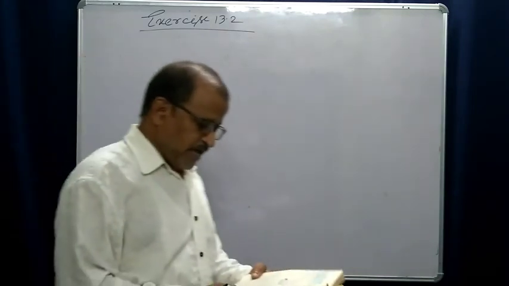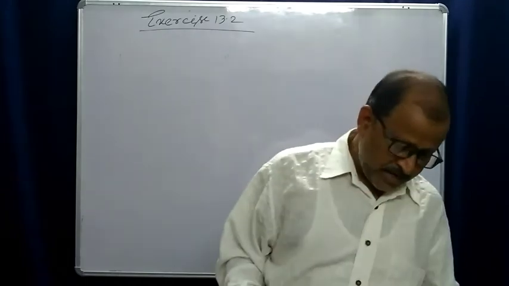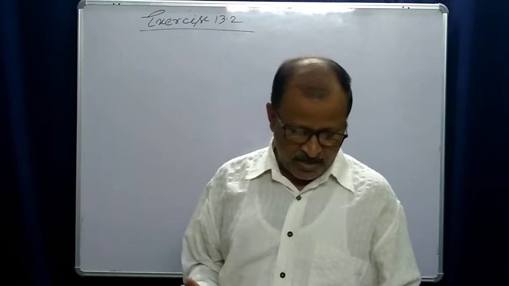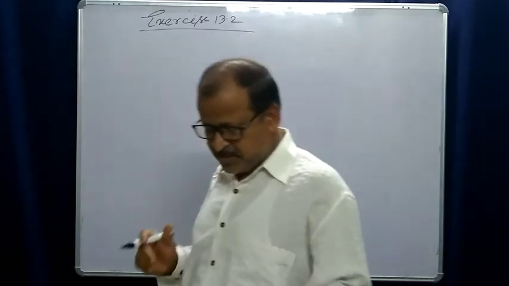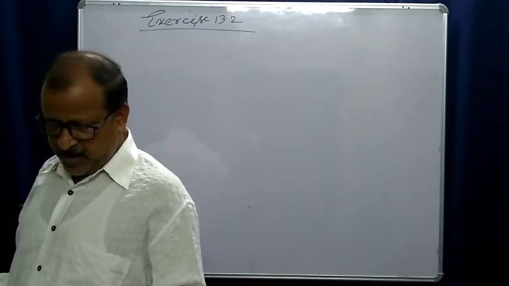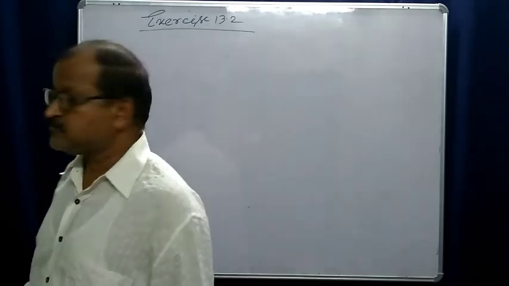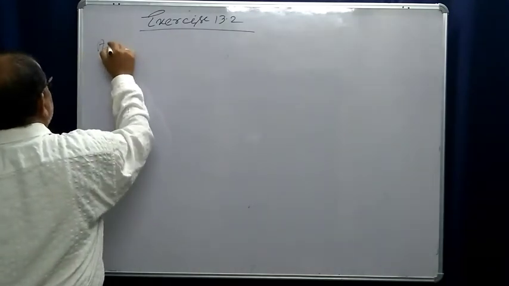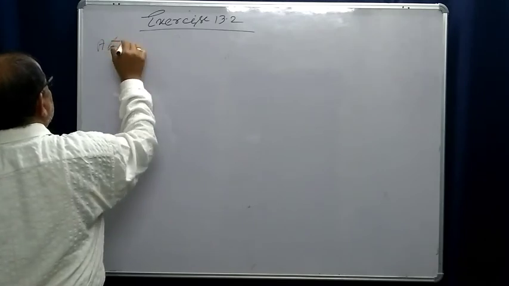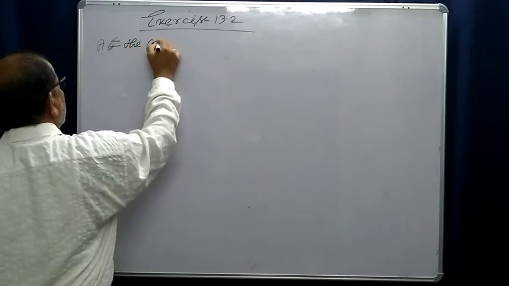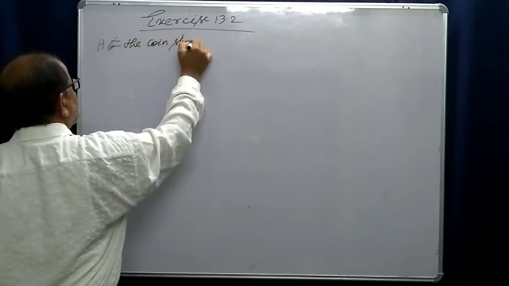A fair coin and an unbiased die are tossed. Let A be the event that head appears on the coin and B be the event that 3 appears on the die. Check whether A and B are independent or not. A is the event that the coin shows head.